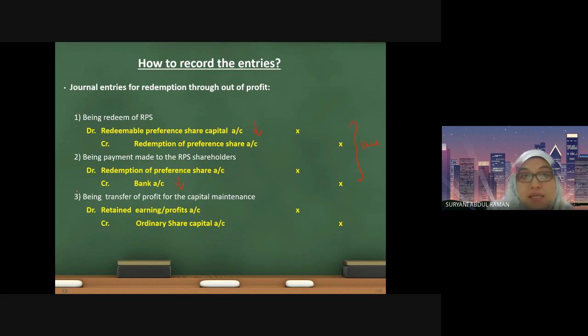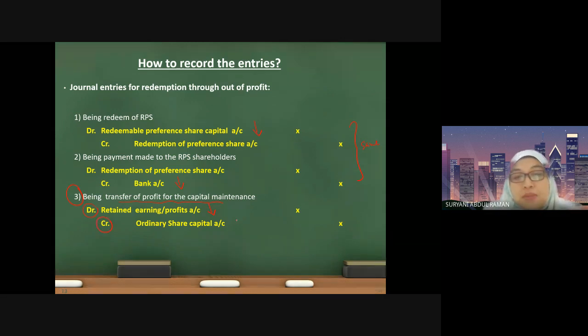Okay, but the difference is in step number 3, where you are going to transfer the same amount of money from the retained profit account to maintain the capital. As for the step, you just have to debit retained earnings. Debit retained earnings means your retained earnings will be reduced, and then you will transfer to the ordinary share capital. So the ordinary share capital will be increased. So the amount that you have reduced here has been replaced to the share capital account by the same amount.